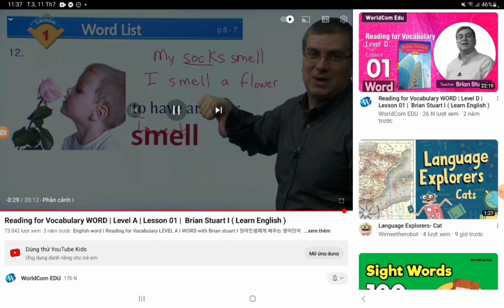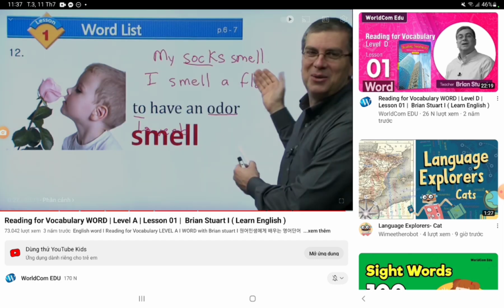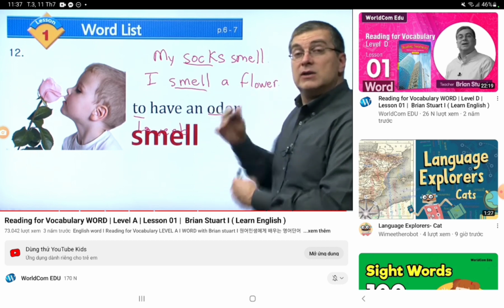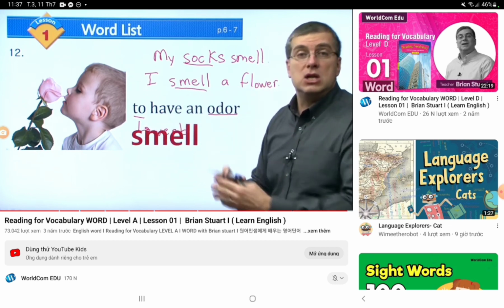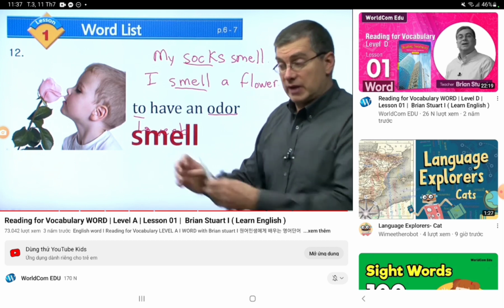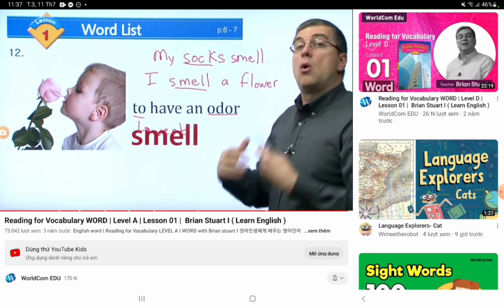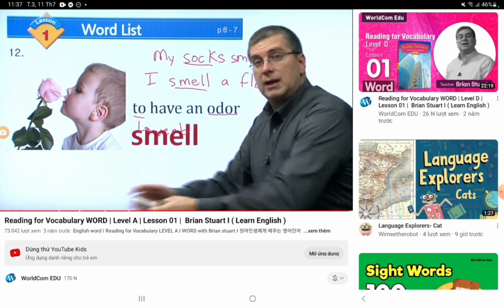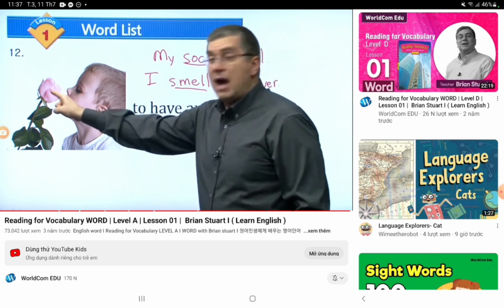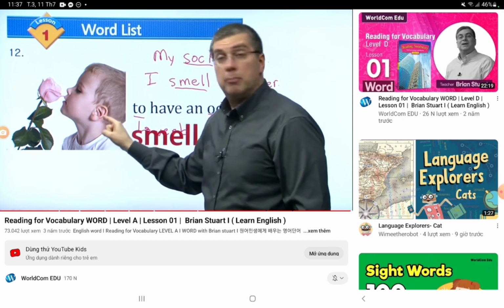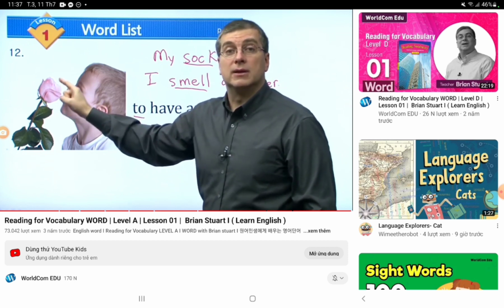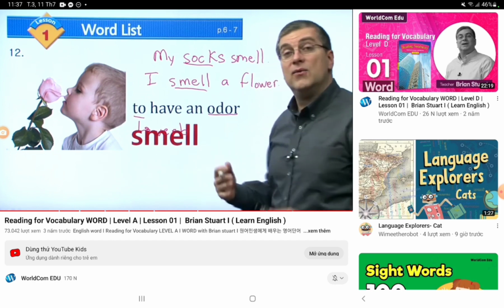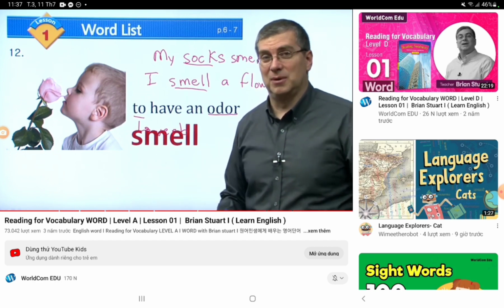Because it says here my socks smell, and if you see a sock smell, that means that it's probably a bad smell. It's probably a very bad smell. So yeah, that's mostly a bad smell. So here, he is smelling the flower. So that's a good smell. And the verb here is smell. So bye.